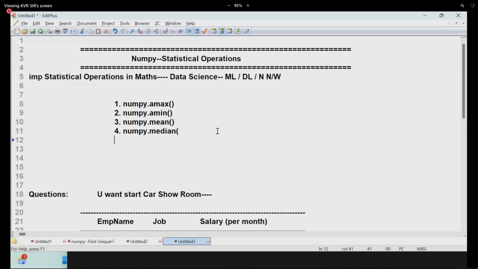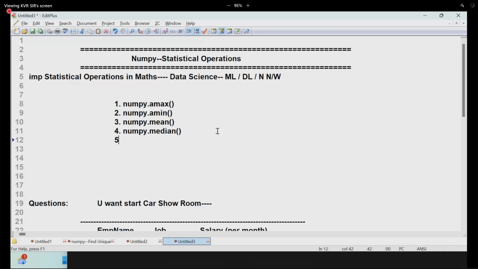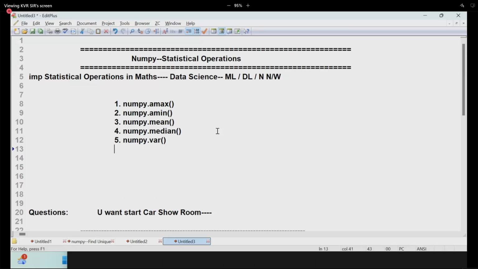The fifth one: numpy dot what? Variance. The sixth one is called what? Numpy dot what? STD, standard deviation. Mode is not there here.